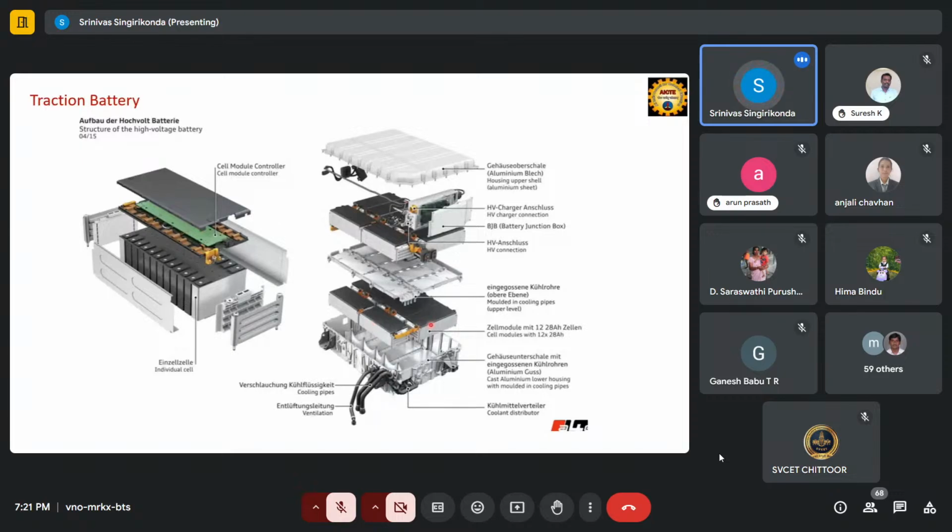coolant pipes, which are used to send the coolant uniformly, or we can say all the batteries need uniform cooling flow. Okay. So the HV connections. This HV connection is nothing but the output of the battery, where you connect your load or charger to charge and discharge the battery. So you will provide the HV connections. It's called the junction box, and there are HV charging connections. These are the major parts in any traction battery.